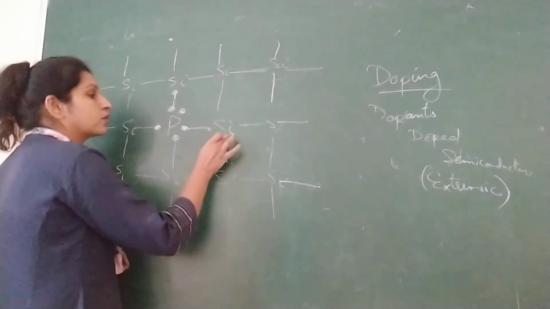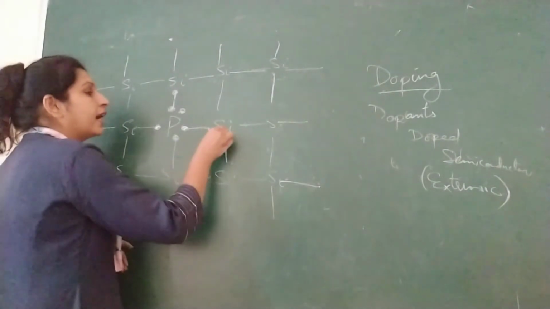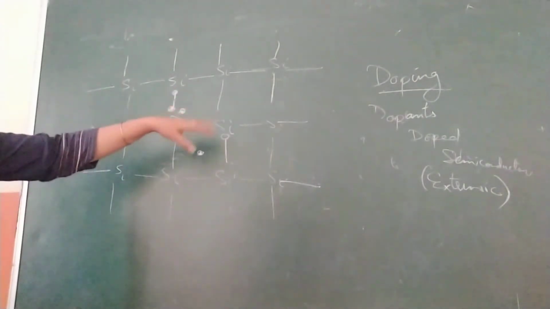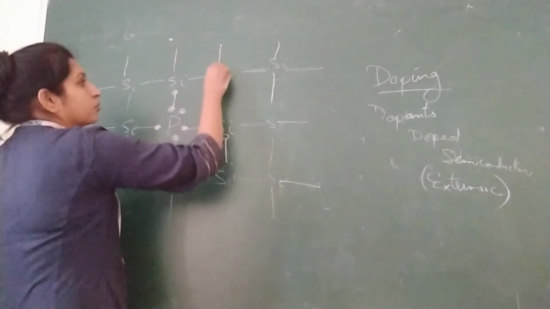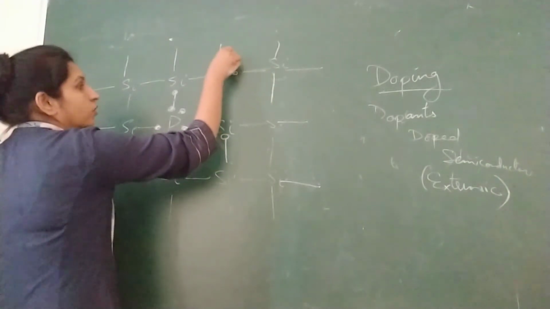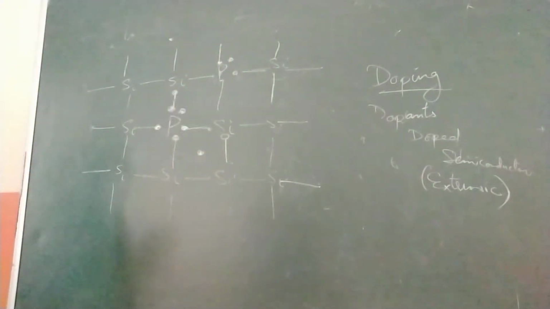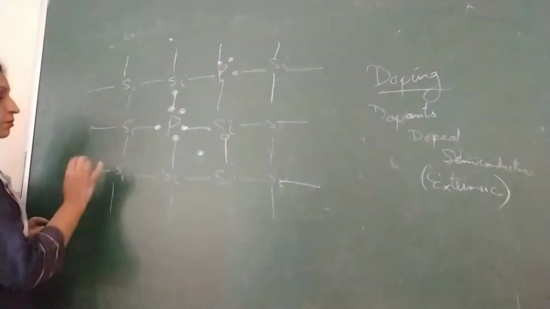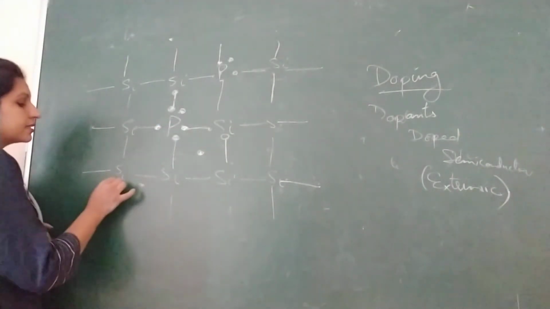Suppose this bond has broken, the electron becomes free and a hole is generated. Again, you add more phosphorus over here. Again, 4 have made the bond and only 1 electron is loosely bound, that is a free electron. Again, suppose this bond has been broken, this electron is free and instead of it a hole is created.